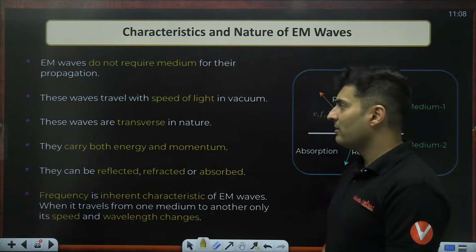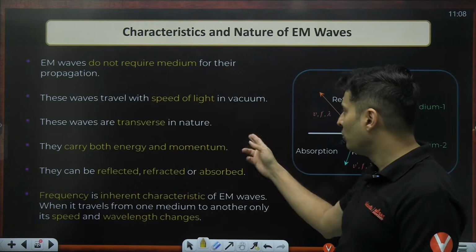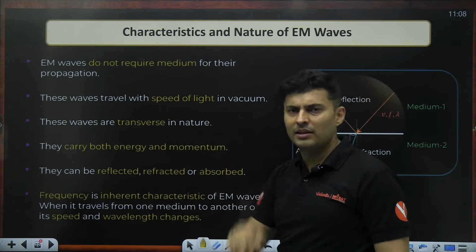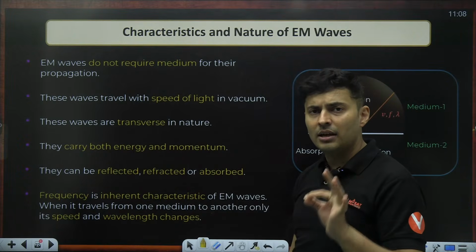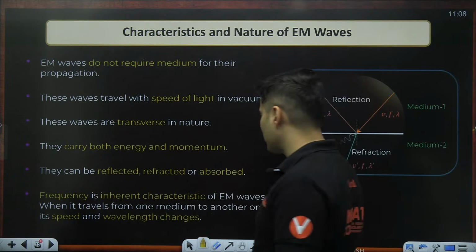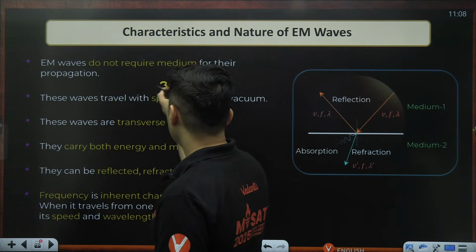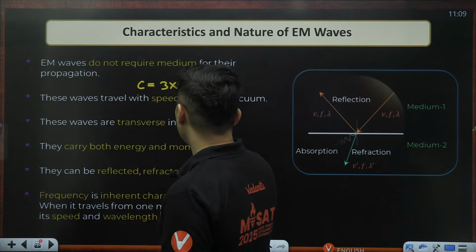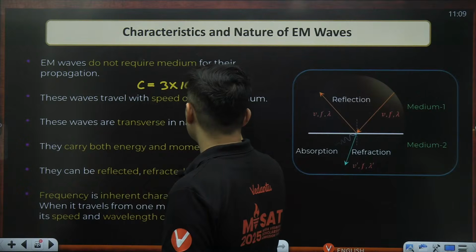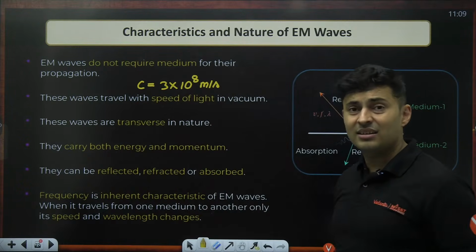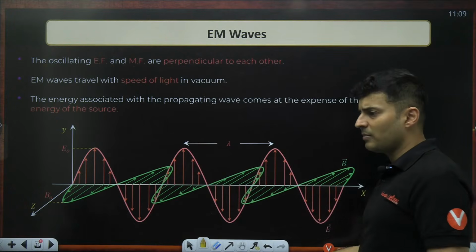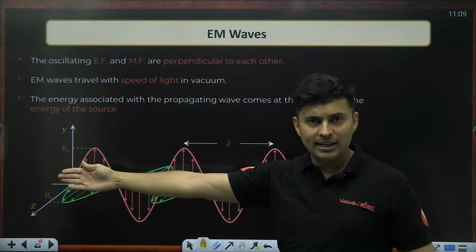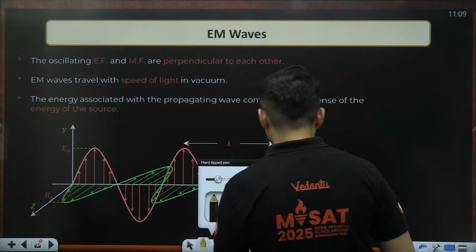These waves travel with the speed of light in vacuum, but the moment they interact with matter, their speed reduces. But otherwise, their speed is very large, 3 into 10 to the power 8 meters per second. So I can just put it over here. C value, which is the speed of light, 3 into 10 to the power 8 meters per second. These waves are transverse in nature. We saw that right over here. These are transverse. The oscillations are perpendicular to the direction of the travel.